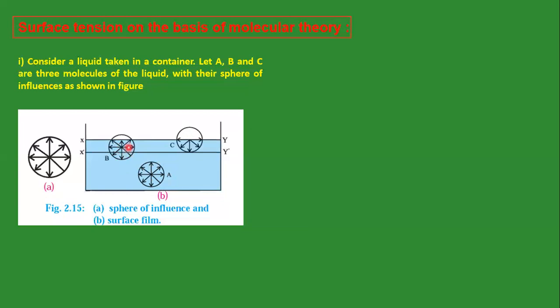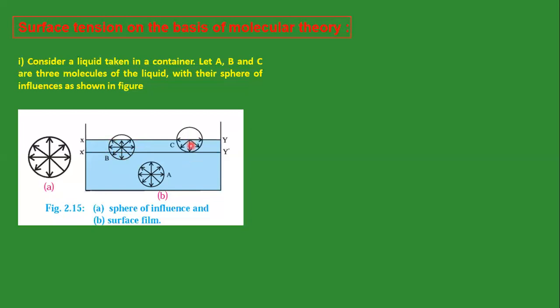Now we talk about molecule B. Molecule B is present near the surface, and some portion is outside the liquid. So the adhesive force due to these air molecules on molecule B is very, very negligible as compared to the downward cohesive force. On molecule B, a cohesive force is acting due to these liquid molecules, and it is in the downward direction.